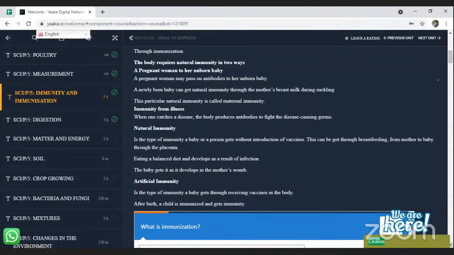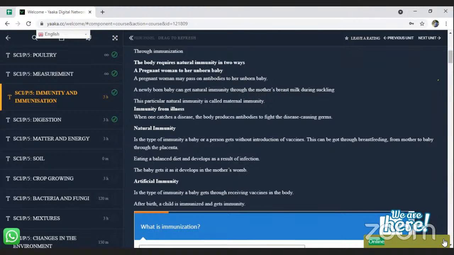Two, after suffering and recovering from sickness. Then lastly, from the mother's womb to the unborn baby. Those are the different ways of acquiring natural immunity. As simple as that.